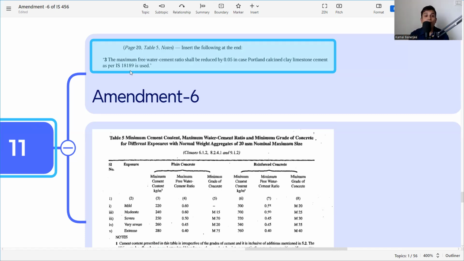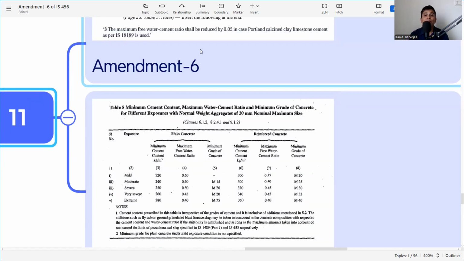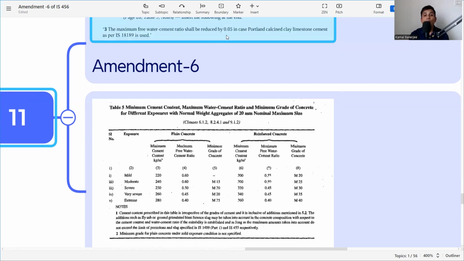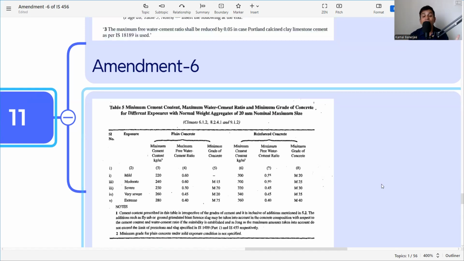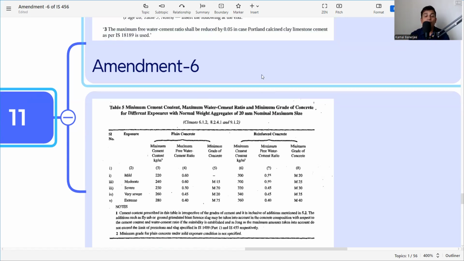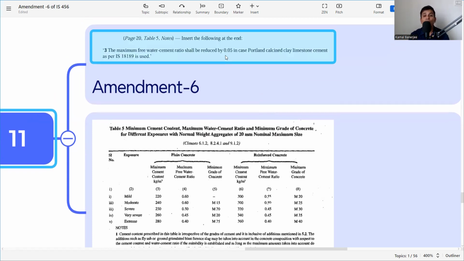But whenever we use it, the water cement ratio is to be reduced by 0.05 in case of Portland calcined clay limestone cement. So if it is 0.55, that means it will be 0.50 if we are using cement as per IS 18189. So be very cautious that whenever we use that cement, the water cement ratio table is to be readjusted as per amendment 6, that is, reduced by 0.05 in case of this cement.